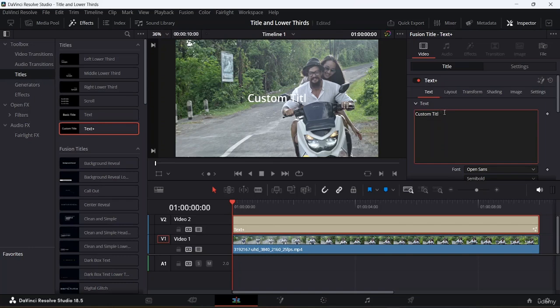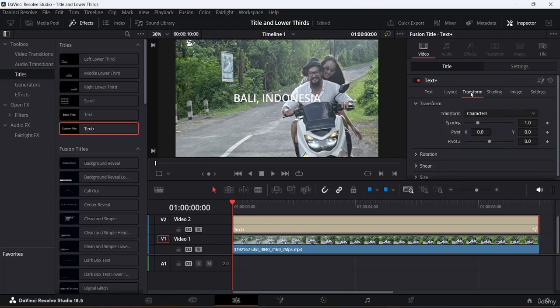The first thing I'm going to do is write down the text. So what text am I looking for right over here? Let's think, what can I write? I want to put it as the lower third. Let's name this one Bali, Indonesia. I will just type this down. Once you're happy with the text, you can basically transform this as well.